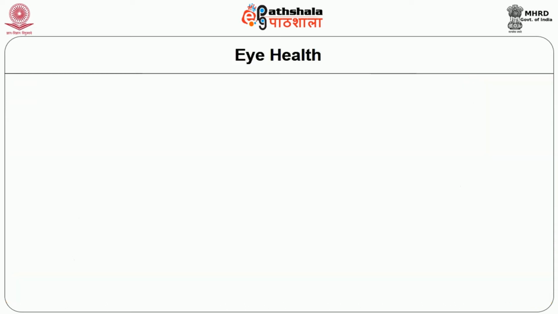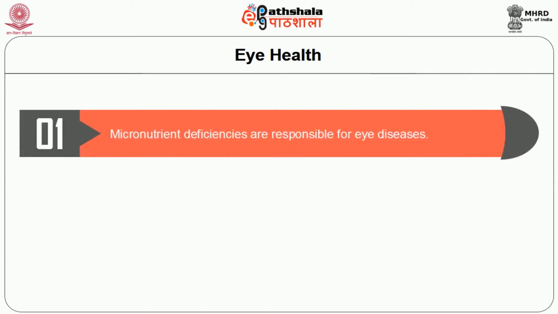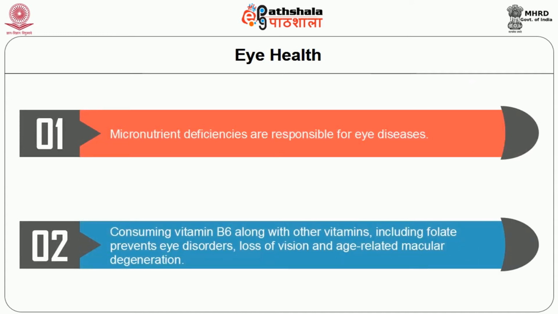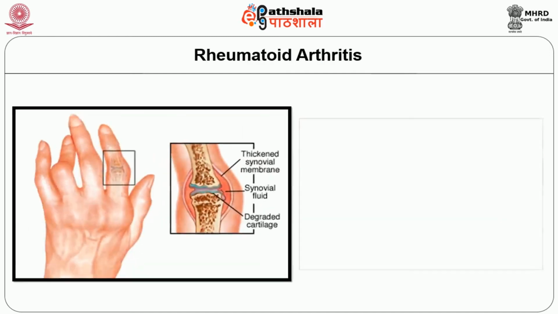Eye health. Micronutrient deficiency is responsible for eye diseases. Consuming vitamin B6 along with other vitamins including folate prevents eye disorders, loss of vision, and age-related macular degeneration. Rheumatoid arthritis.